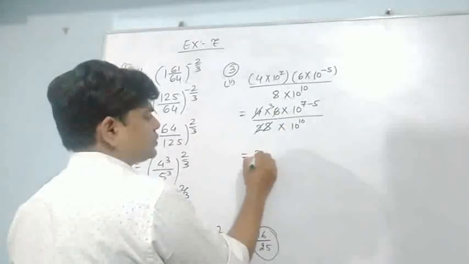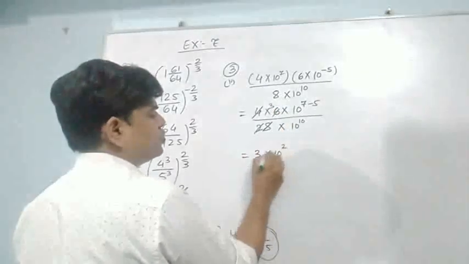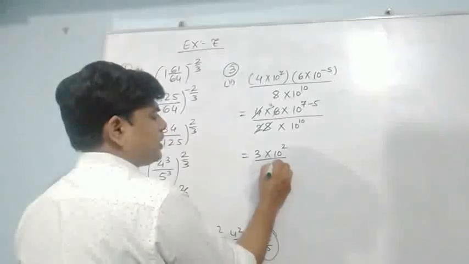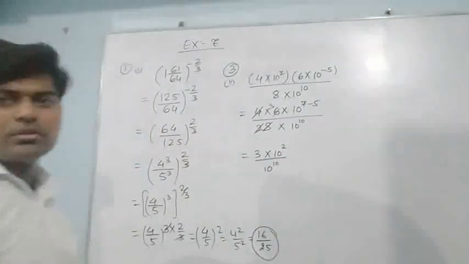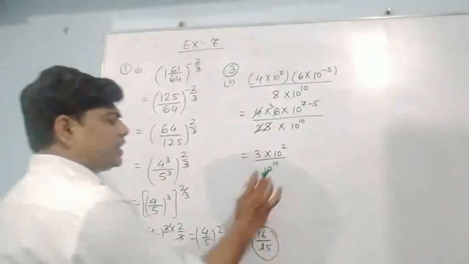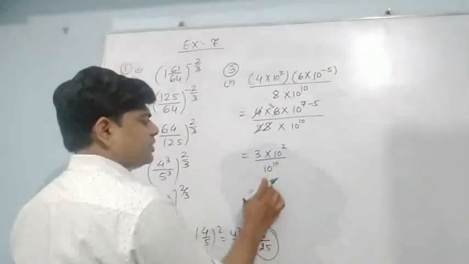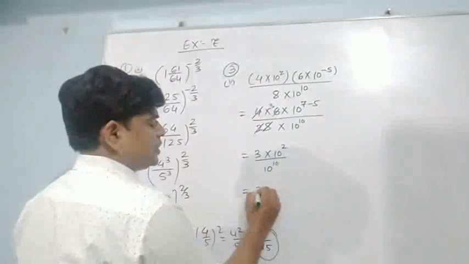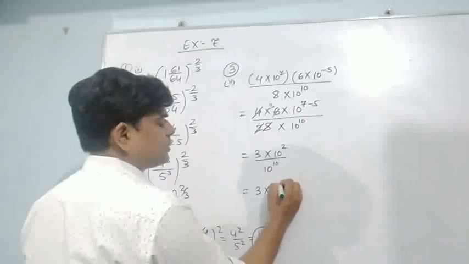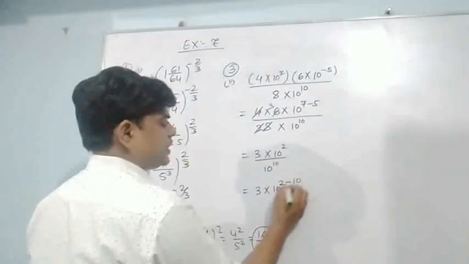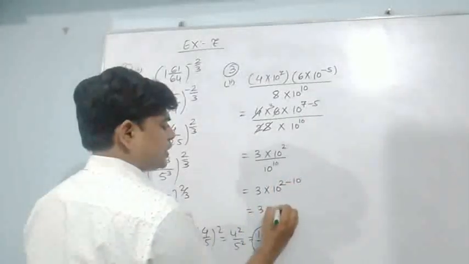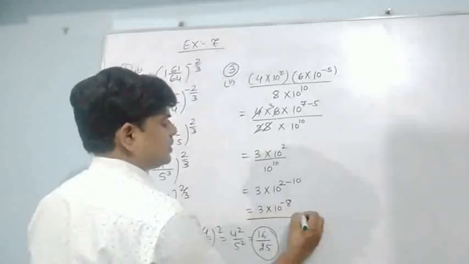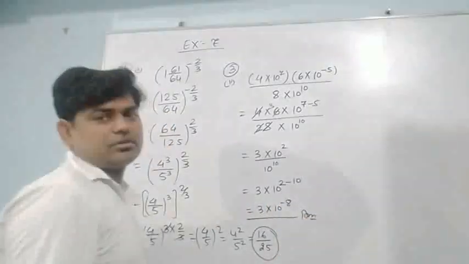So I now have 3 into 10 to the power 2 whole upon 10 to the power 10. Now, either we will take this one there or this one here. What will happen? 3 into 10 to the power 2 minus 10. This is 3 into 10 to the power minus 8. I can write this as the result.